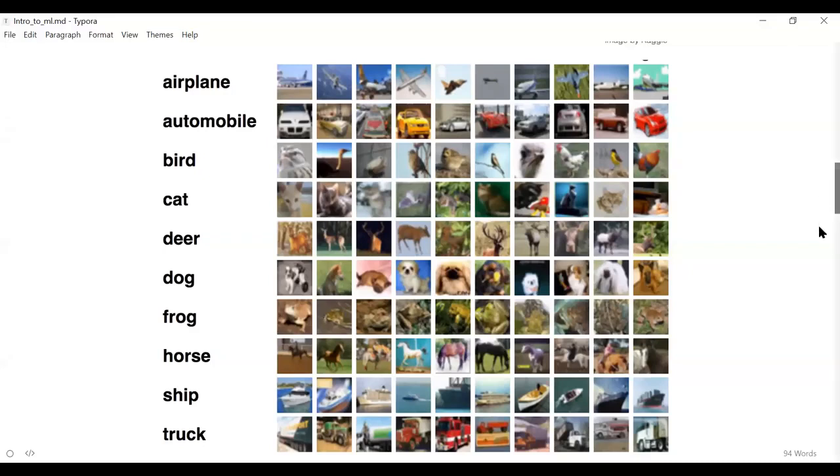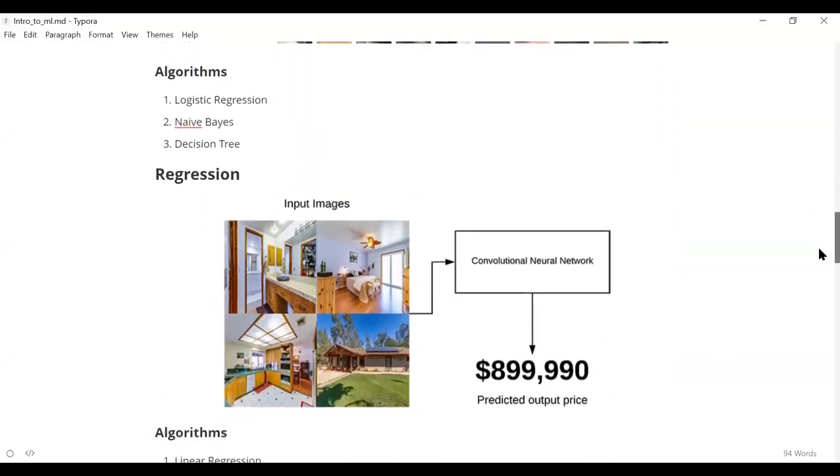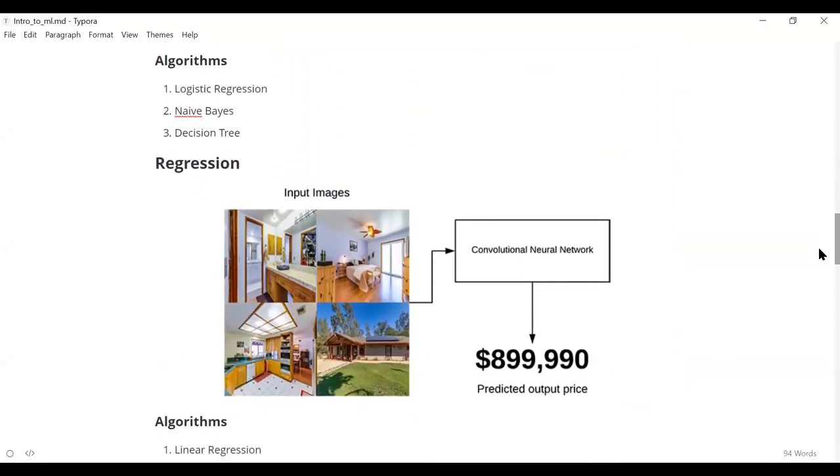But there are a few use cases where the target variable need not be a discrete variable. For example, say you want to predict the house price around your locality. What is the value of a house price? It is not a single category saying that it is category 1 or 2 or 3. The price can be anything. It is a real number, which means it can be from 0 to infinity. It can take any value in between.